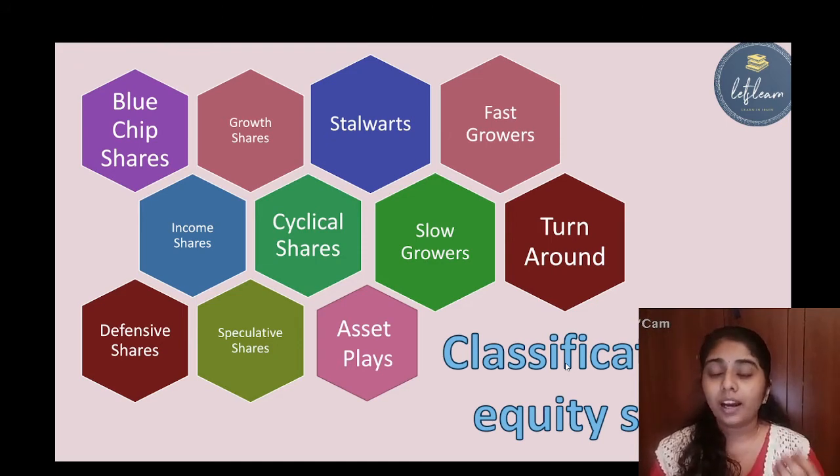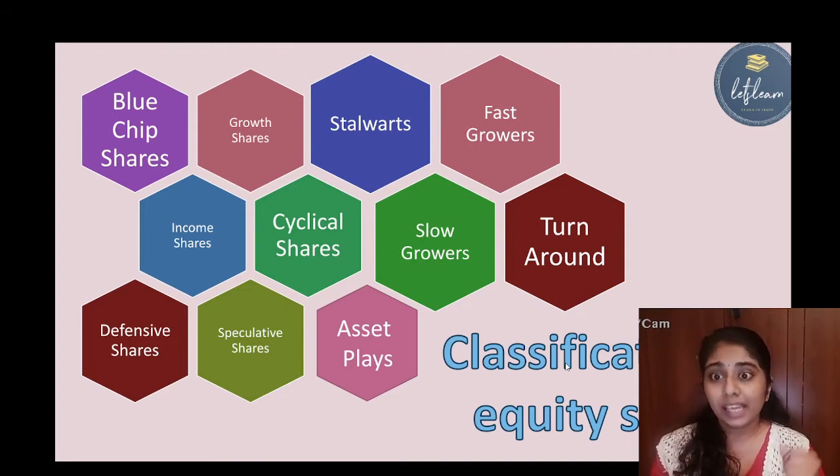So these are shares issued by fast and aggressive growing companies. Okay, that is these are companies whose profit increases from 20% to 25% within a year. Okay, that is aggressive growth takes place, fast growth takes place. Such companies issue shares, and those type of shares are known as fast growers.